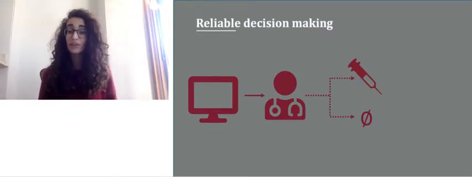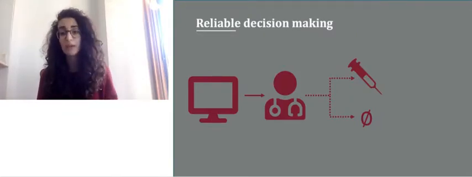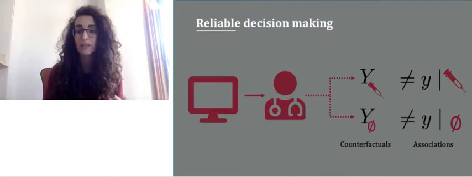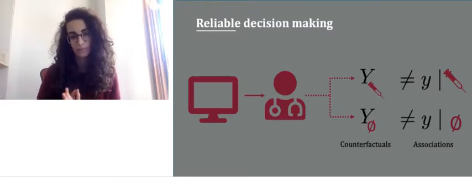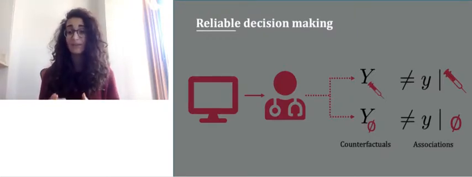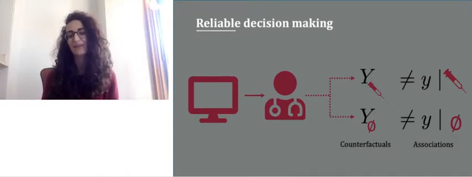Now, these are different from knowing what happened to patients who were assigned the treatment in observational data, where the treatment assignment is biased. These are conditionals and encode associations, and we will use small y's to denote them. In order to make reliable decisions, we need to build models that learn something about the counterfactual outcomes.